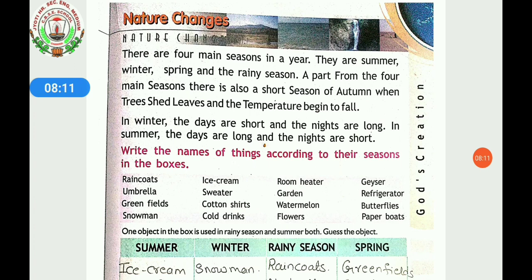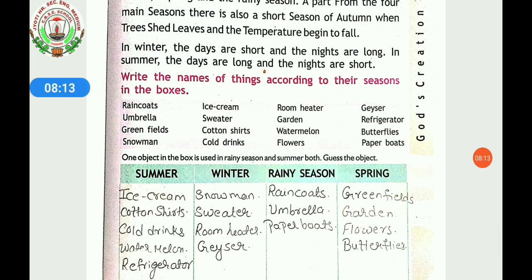Now, here some names of things are written. We have to categorize them according to the season in which we are using them. So, first word is raincoat. In which season are we using a raincoat, student? Yes, in rainy season. So, we will write it below rainy season.